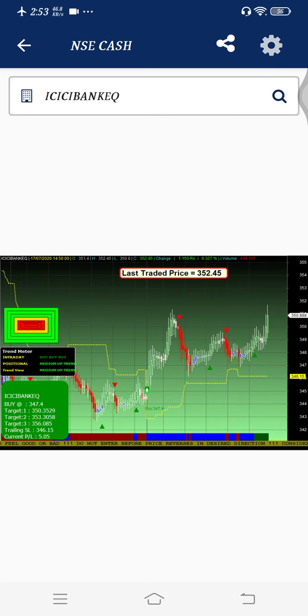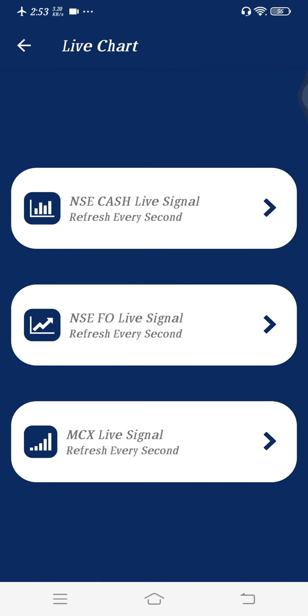ICICI is also giving us 5 rupees as profit. This is a live chart, but it will not be exactly perfect, because we have to understand this is a mobile application. This is not live AmiBroker. When you request something, it goes to the server, takes a snapshot and serves you. So this will be delayed by somewhere near 30 seconds.